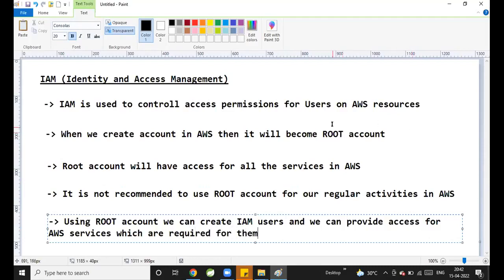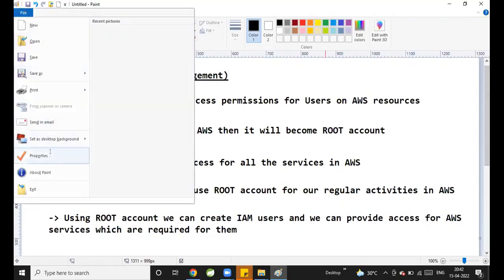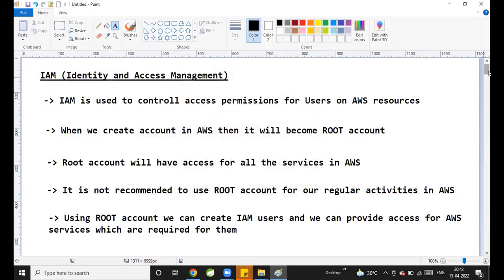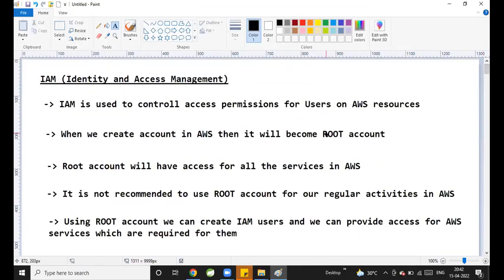Now, I have a DBA team. For the DBA team, I will give only DB services access. I have a sales team, I will give only billing service access. I have a deployment team, I will give only EC2 service access. I have a storage team, I will give only S3 bucket access. Like this, we can control access permissions of our AWS by using IAM accounts.